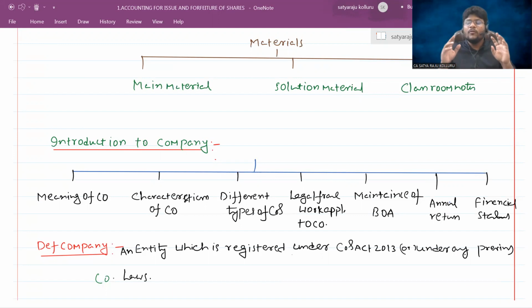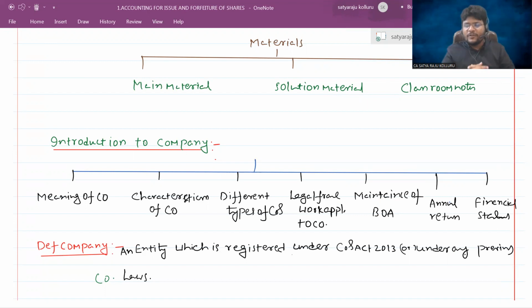Then the company can file a suit against other persons, and the company can buy properties in its own name. Even though all the shareholders and the directors died, the company is still able to continue its business activities due to the perpetual succession concept. Am I right? So with this, I hope you understand what is really happening inside the company.